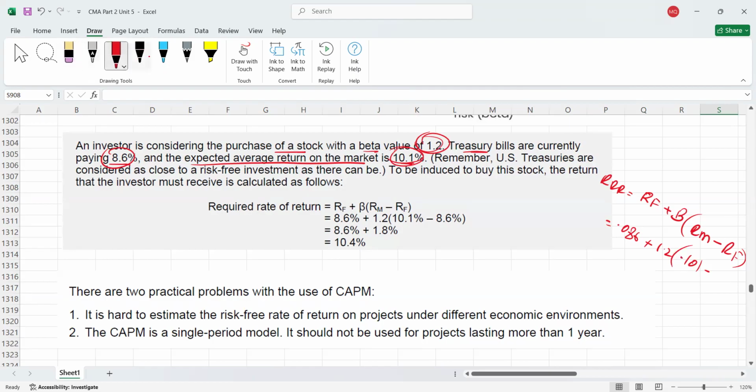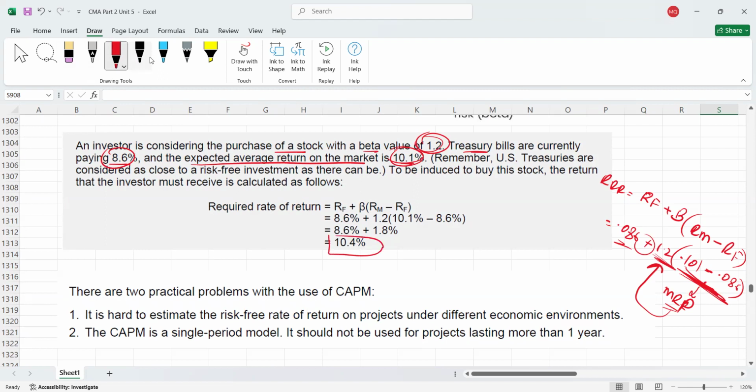0.101 minus the risk-free rate. How much is it? 0.086. Okay. Now if I take the difference here, which is called the market risk premium. Market risk premium. So 10.1 minus 8.6. This is the return which is paid in excess by the market over the risk-free rate. So this return I'll multiply with the beta. So I'll get how much return, or how much risk premium, I want from this investment which I'm making in the specific company. Then I'll add the risk-free rate. So once I solve this, I'll get 10.4%.